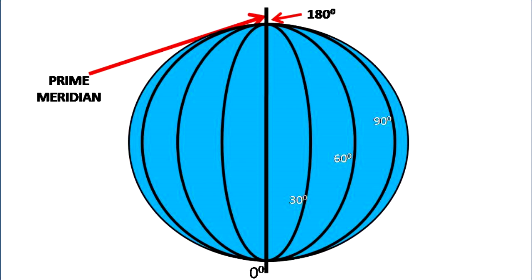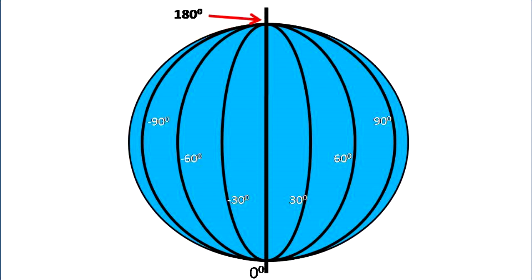Similarly, west of the prime meridian is the western longitudes, which again start at 0 degree and end at 180 degree and have a negative sign. Note, 180 degree is the common line for both east and west longitudes.